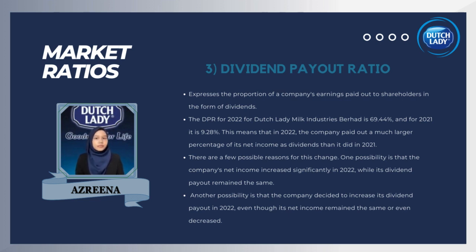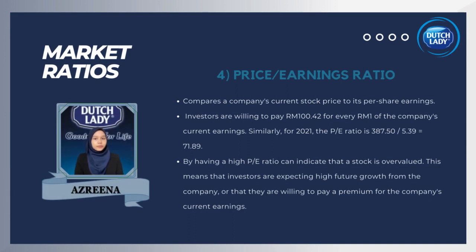Another possibility is that the company decided to increase its dividend payout in 2022 even though its net income remained the same or even decreased. Next, we have price earnings ratio. It is a valuation metric that compares a company's current stock price to its per share earnings. Investors are willing to pay